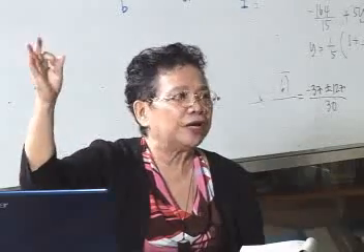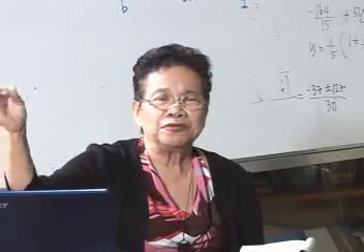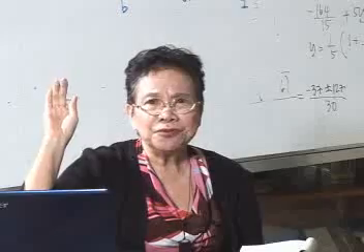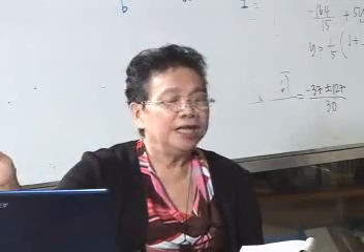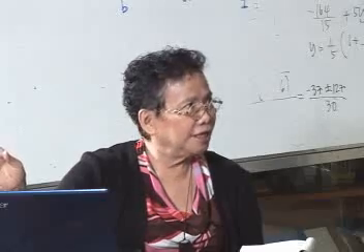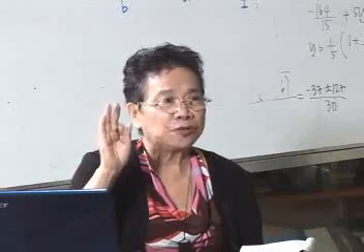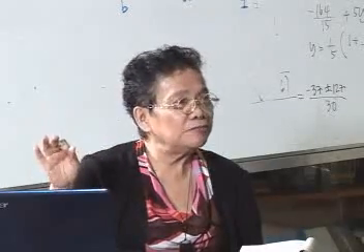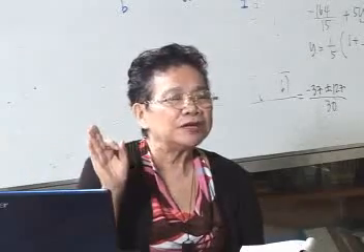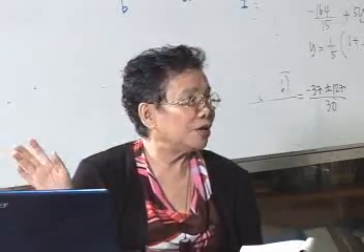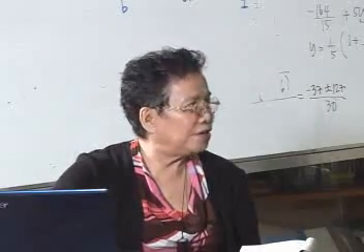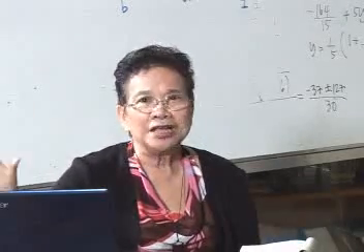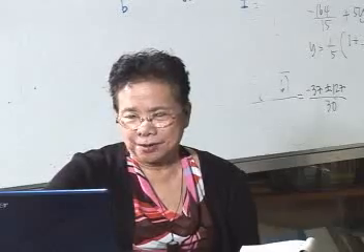So when I say 3, 4, 5, if these were sides of a right triangle, what is the hypotenuse? 5. First we know that they form a triangle, right? Will they form a right triangle? Look at the sum of the squares. 3 squared is 9. 4 squared is 16. What is 9 plus 16? 25. Now, what is this hypotenuse? 5. Square that: 25. They are equal. So, 3, 4, 5 can form not only a triangle, but also a right triangle.